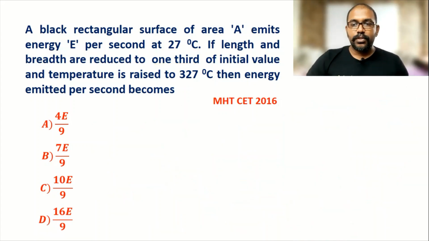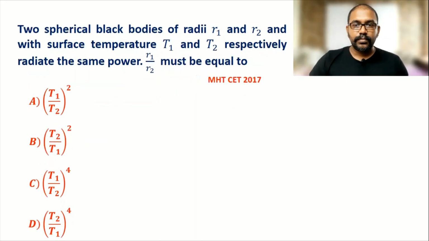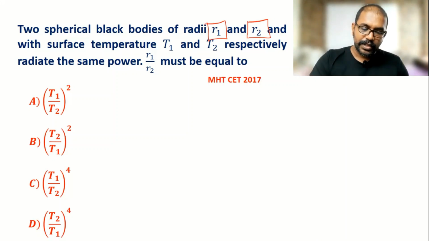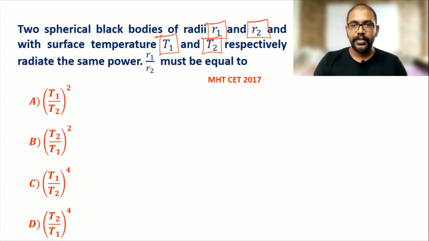Now we have to go for the next one. Two spherical black bodies of radius R1 and R2. Radius is given R1 here, it is R2. And with surface temperature T1 and T2, respectively. Temperature 1 and temperature 2 are given. Radiate same power, it is given for both. Then R1 by R2 must be equal to.